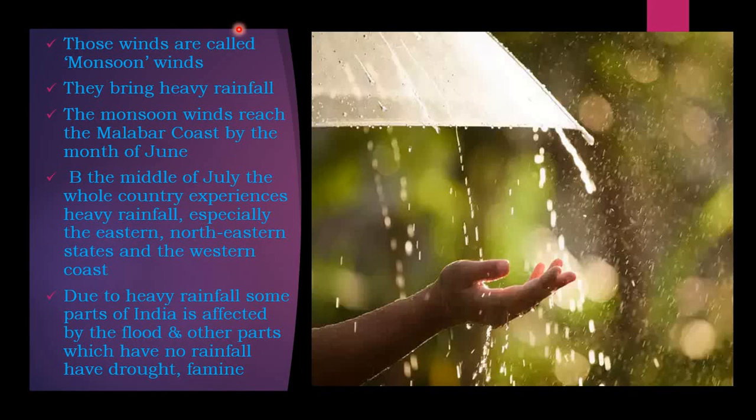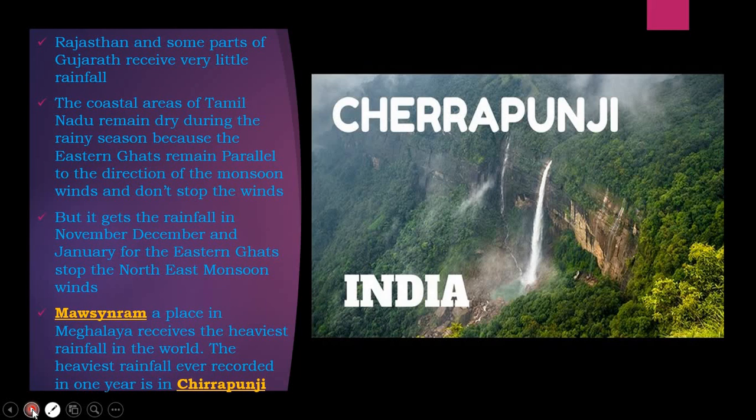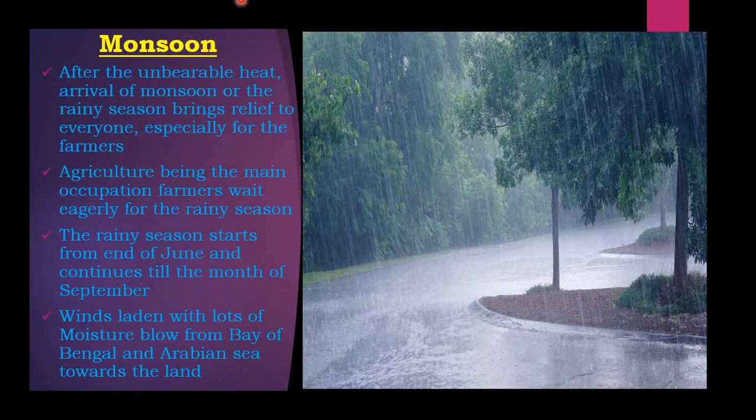So now let us continue the previous paragraph, that is monsoon. I already explained monsoon.